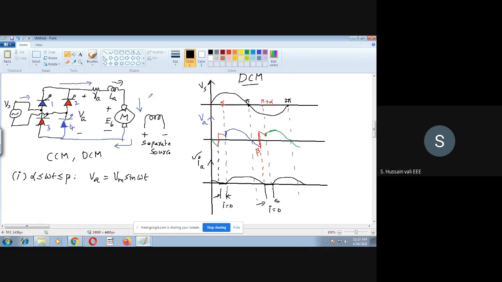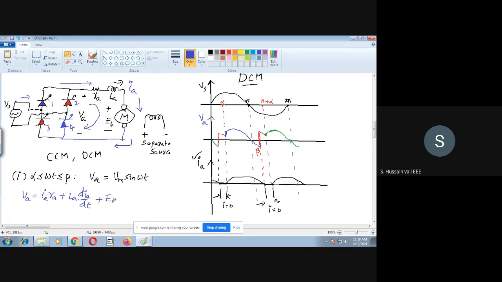Then we will apply KVL in this closed path to find out the current, because we want to find out the current which is flowing here, Ia. So if you apply KVL here, then Va is equal to Ia Ra plus La dIa by dt plus Eb.